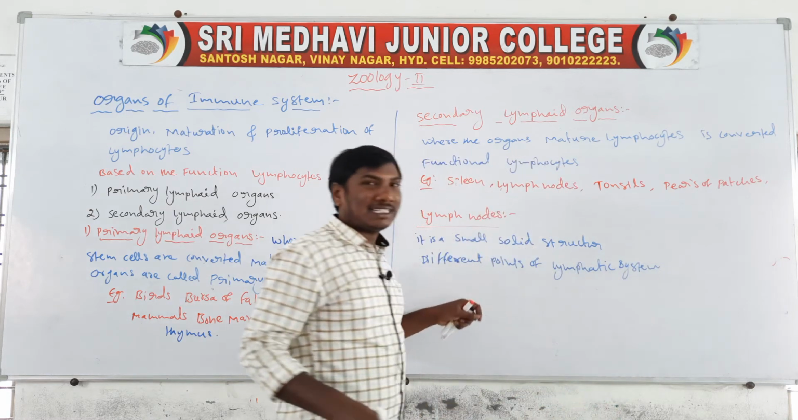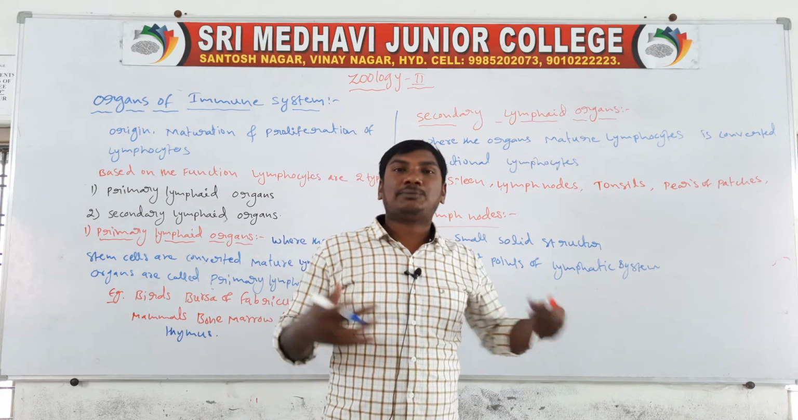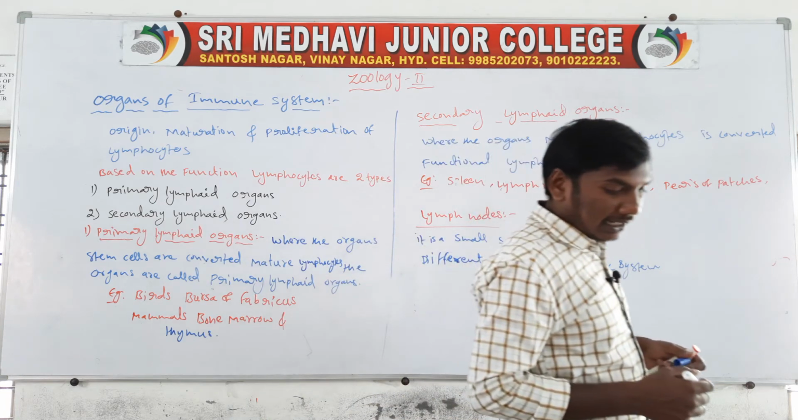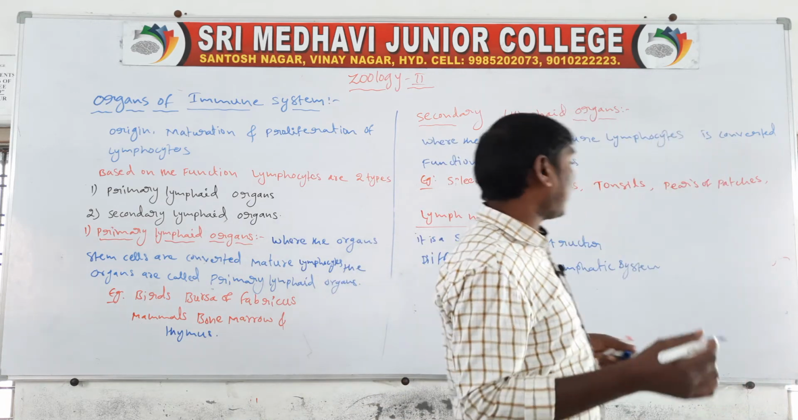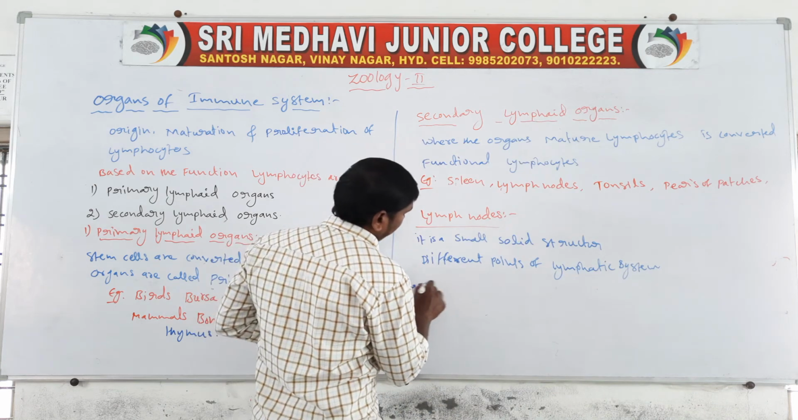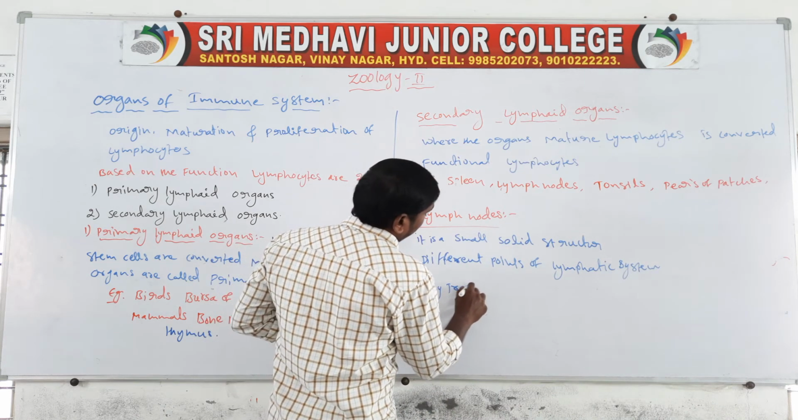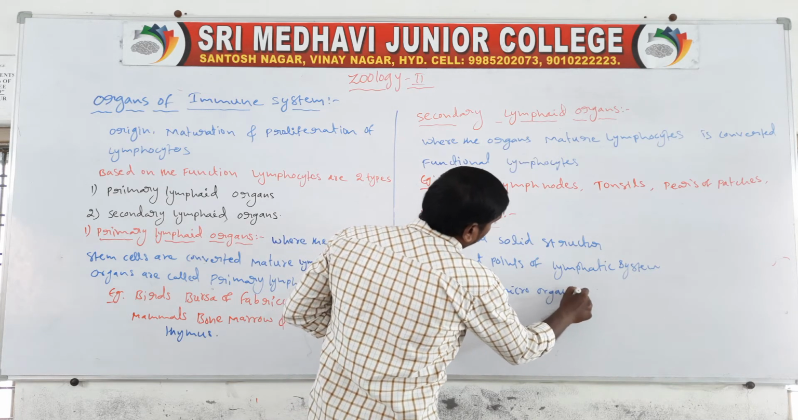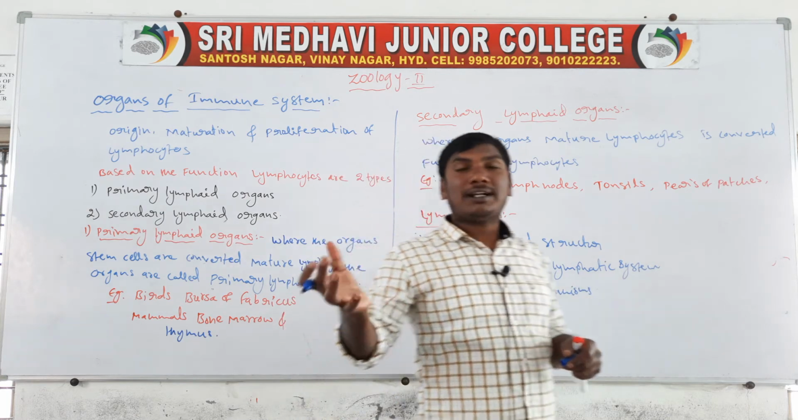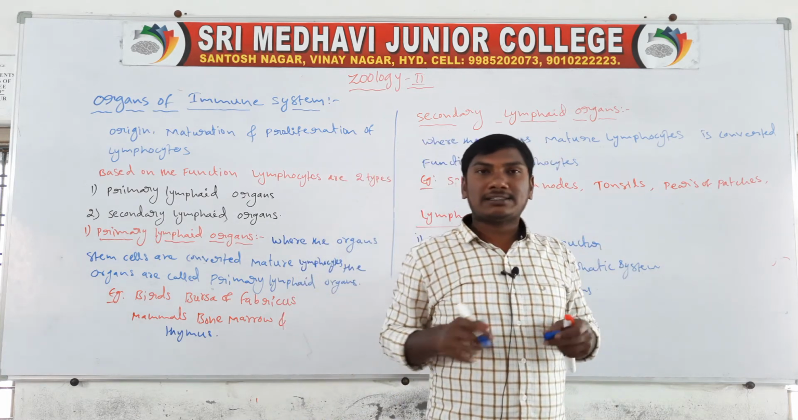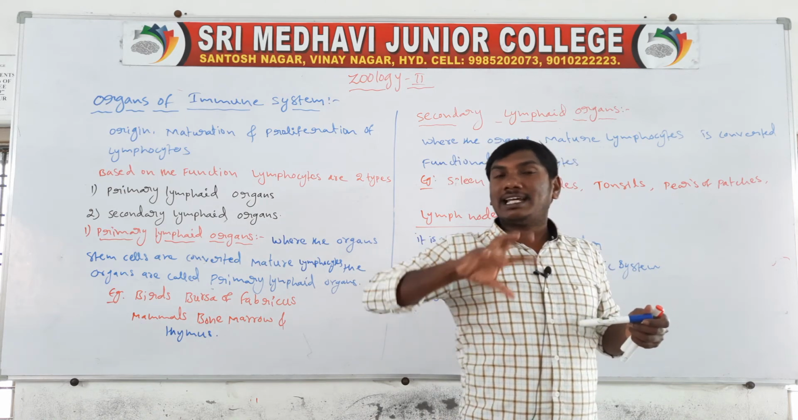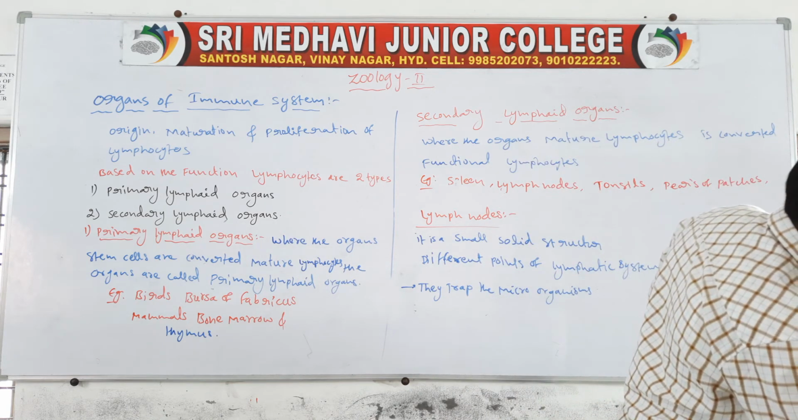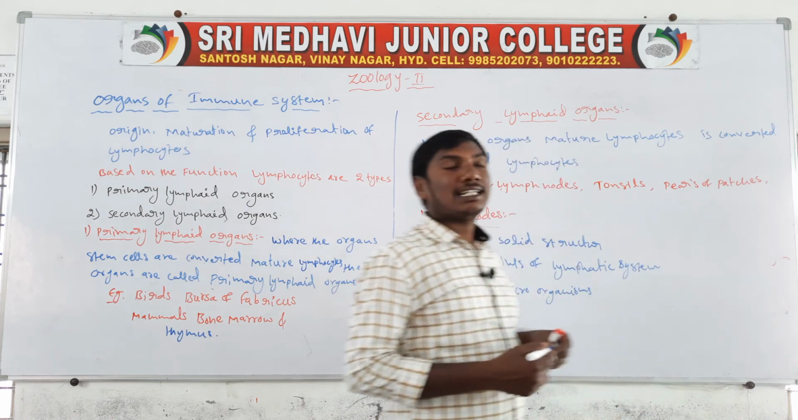Our body contains a lymphatic system. In various places of the lymphatic system there are nodes, and those nodes are called lymph nodes. Next one, they trap the microorganisms. In the lymphatic circulatory system they contain microorganisms, so they trap the microorganisms and other antigens which are responsible for the activation of lymphocytes.